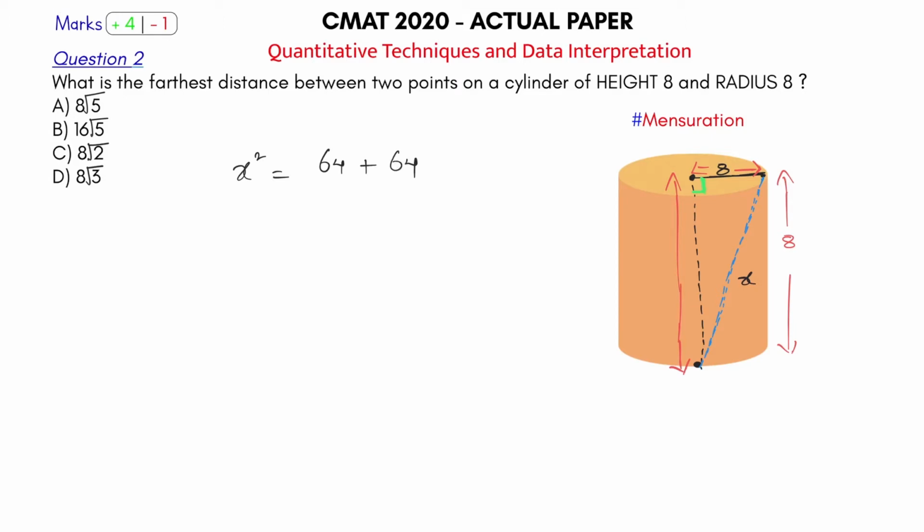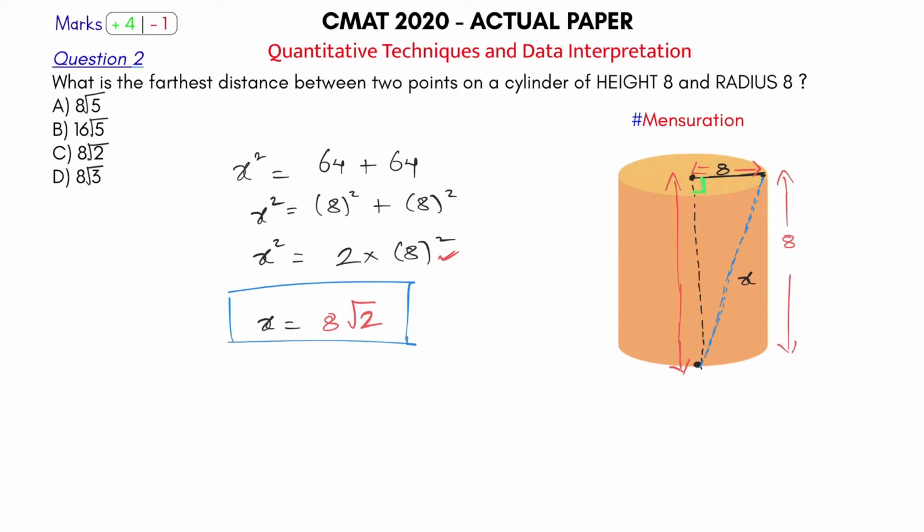Or you can write this as 8 square plus 8 square, and say that this is equal to 2 into 8 square. That is equal to x square. I need to find x, so take the square root of this. So x is equal to the square root of 8 square, which is nothing but 8, and the square root of 2. And that's your final answer now: 8 square root of 2. That is option number C here. So the farthest distance between 2 points on the cylinder is this.